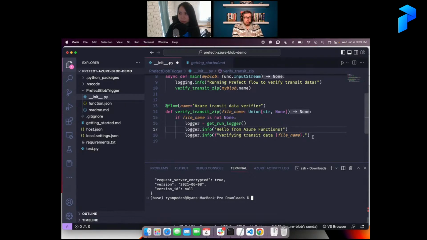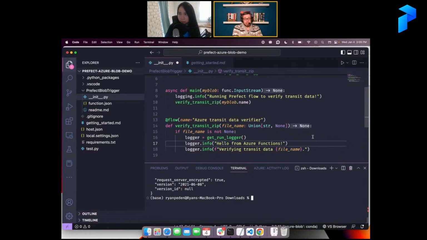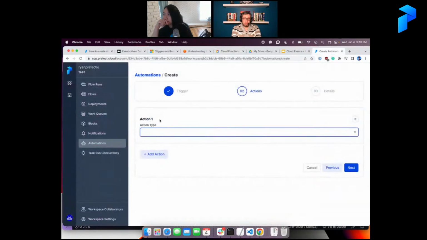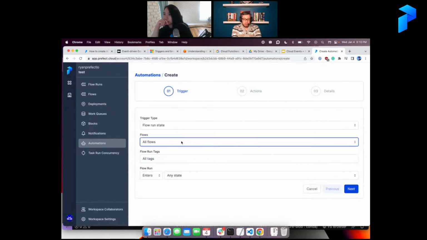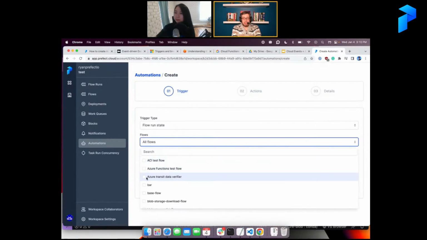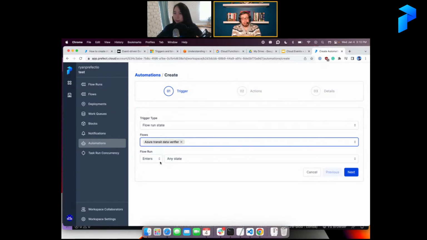Nothing fancy. But the nice thing is having this as a flow means that I can now use it as a trigger for my automations to run other actions. So to give you an idea of how that looks, it's going to go back here. My Azure Transit Data Verifier is the flow I created. So if I choose that.